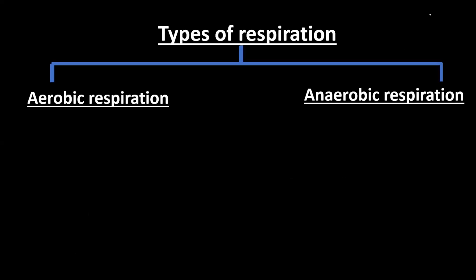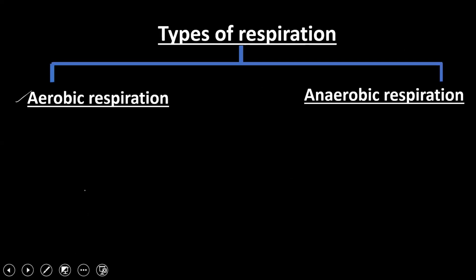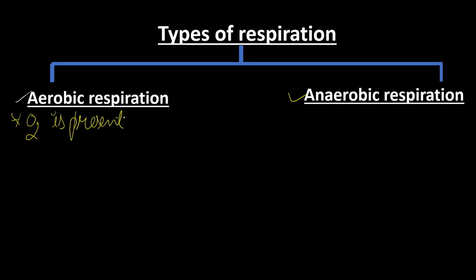Now, what are the various types of respiration? The various types are aerobic respiration and anaerobic respiration. What is the basic difference? If respiration takes place in the presence of oxygen, it is known as aerobic respiration. And if respiration takes place in the absence of oxygen, it is known as anaerobic respiration.